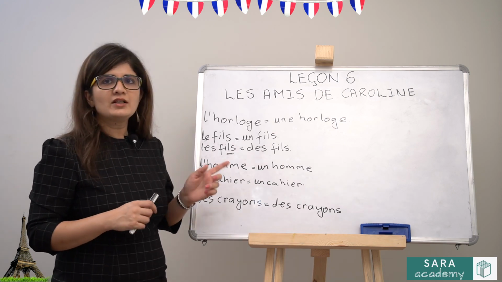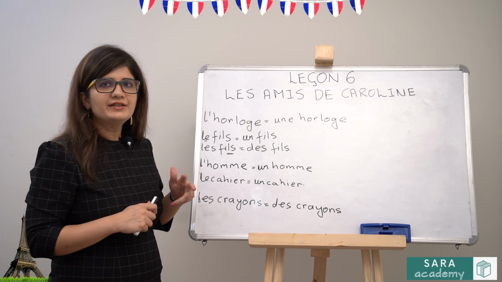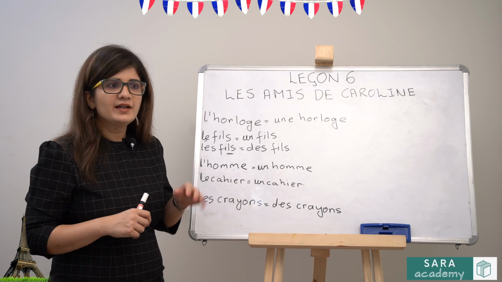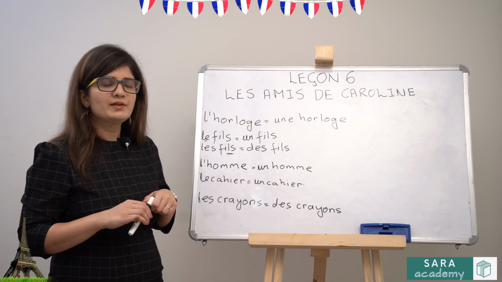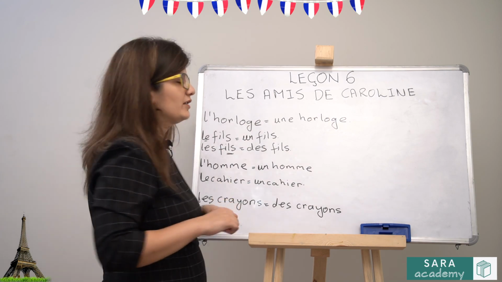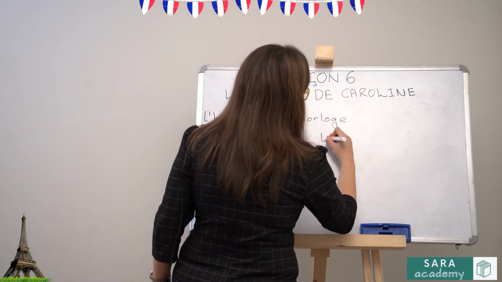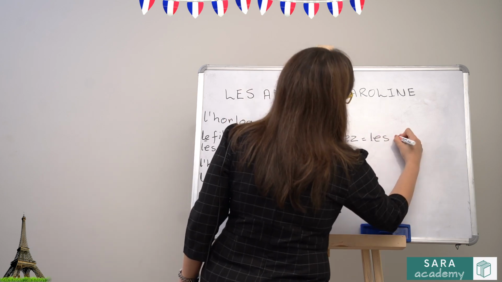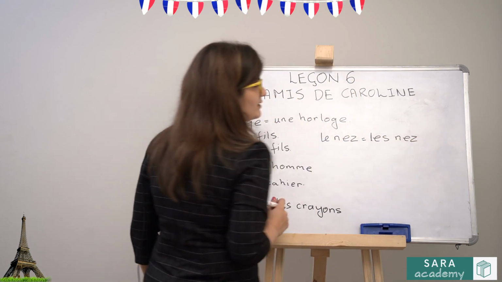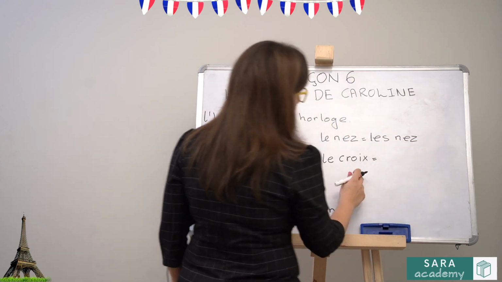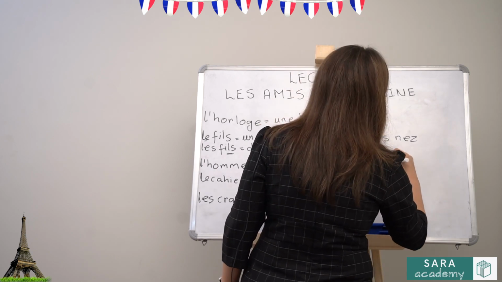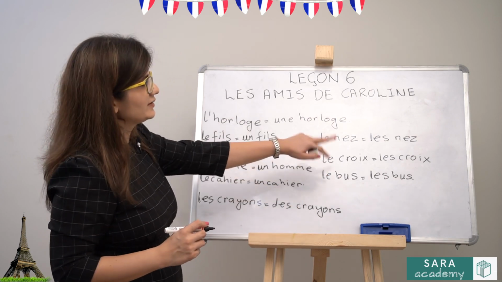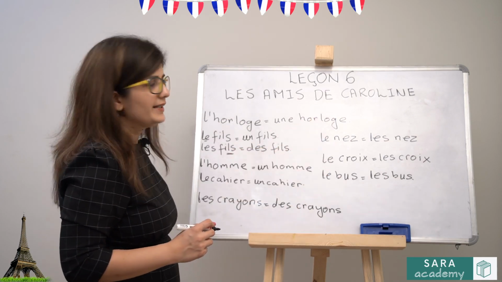We studied that we make a noun plural by adding an s. Then we did certain exceptions. So for example, nouns which end with s, x and z in their singular form remain the same in the plural form. So it applies with your definite articles also. So if it was the nose, le nez, the plural le will become les, nez remains as it is. If it was the cross, la croix, the plural will be as it is. Le bus, les bus.